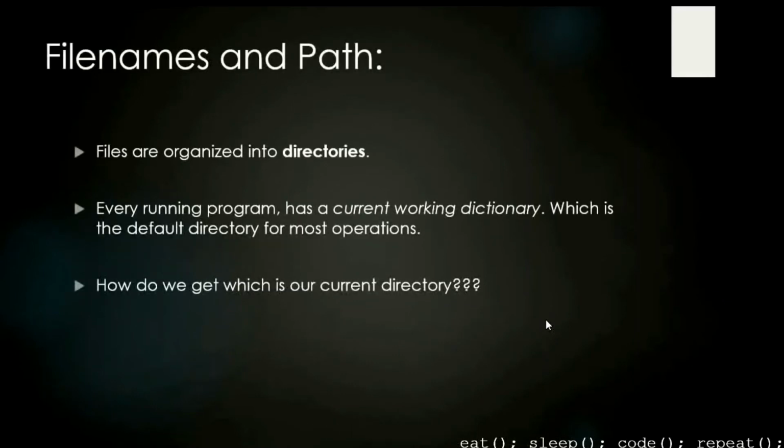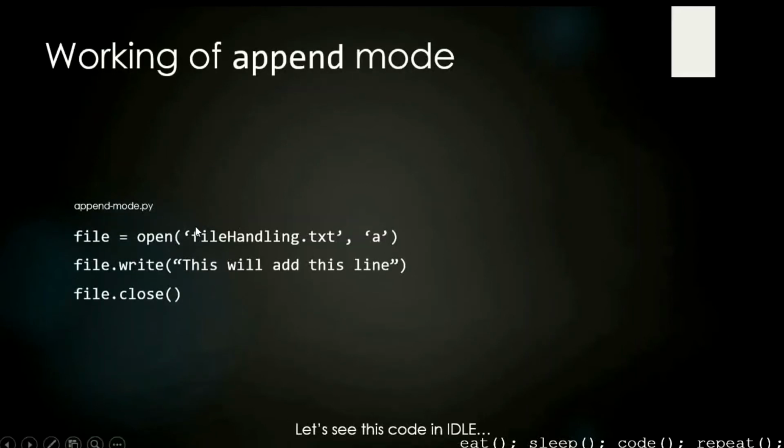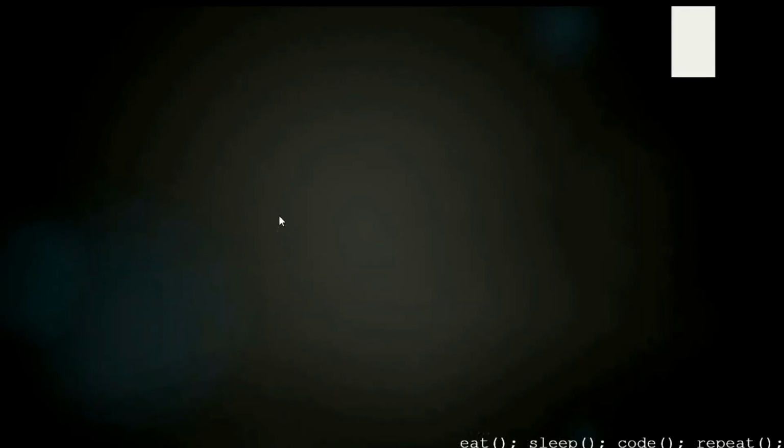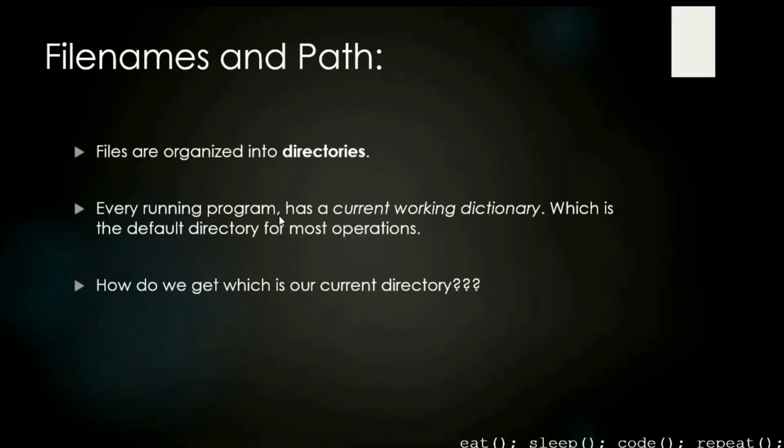File names and paths. Till now we have accessed the file using this file handling.txt, its file name, but we can also use its path. Like the files are organized into directories. Directories are nothing but folders. So we have a particular file in a particular folder.